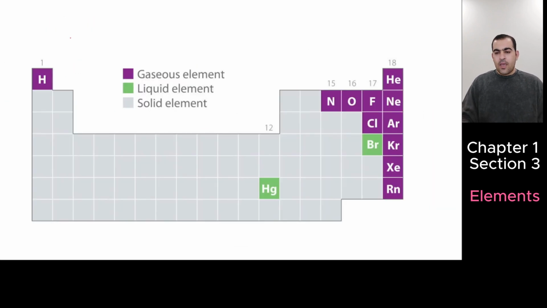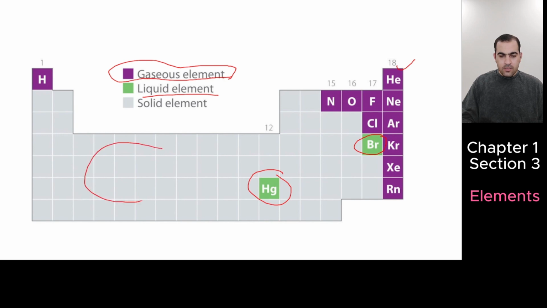This is a picture for you to know that only mercury and bromine are liquid at room temperature. These are elements that are gas at room temperature. The others, gray squares, are all solid elements. Just for your information.